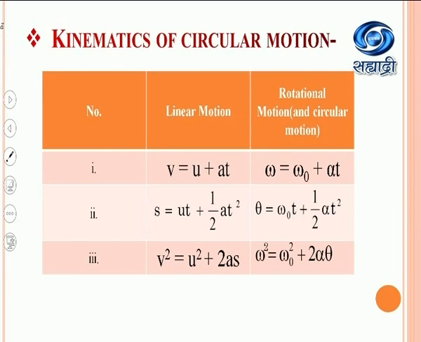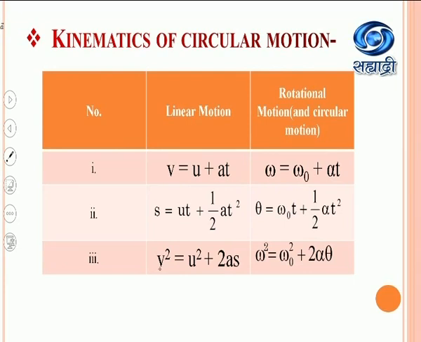Second kinematical equation for linear motion is s equal to ut plus half at square, where s is the displacement of the particle performing the linear motion, and the similar kinematical equation for rotational motion is theta equal to omega 0 t plus half alpha t square, where theta is the angular displacement of a particle performing rotational or the circular motion.